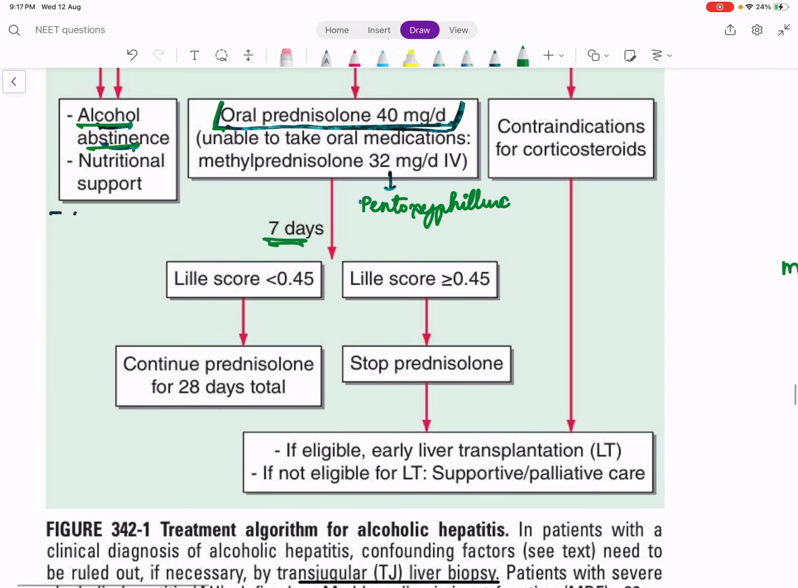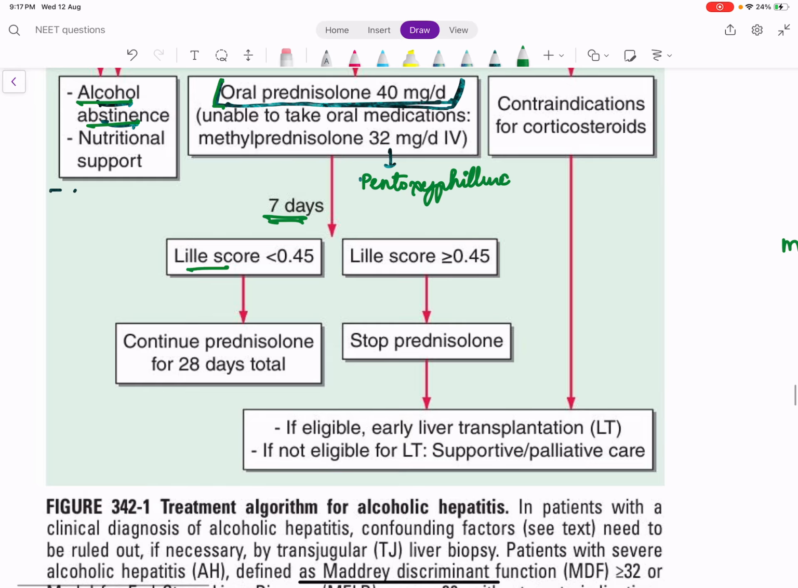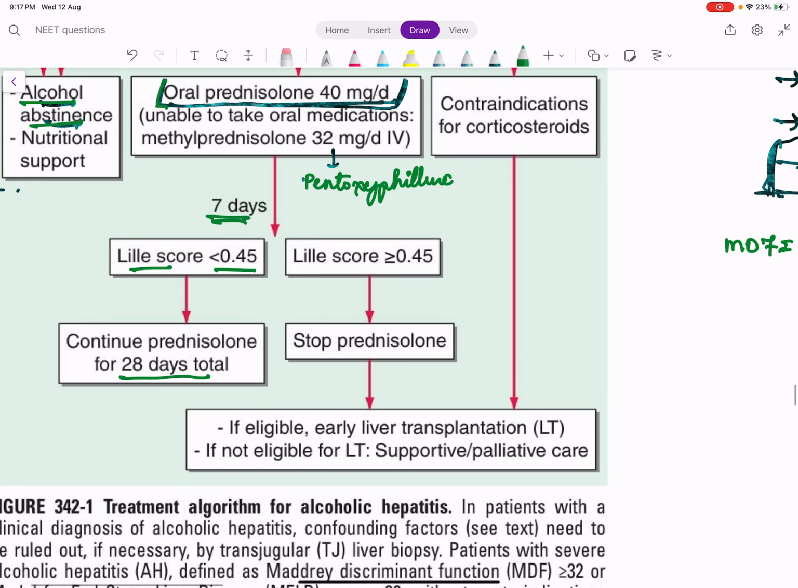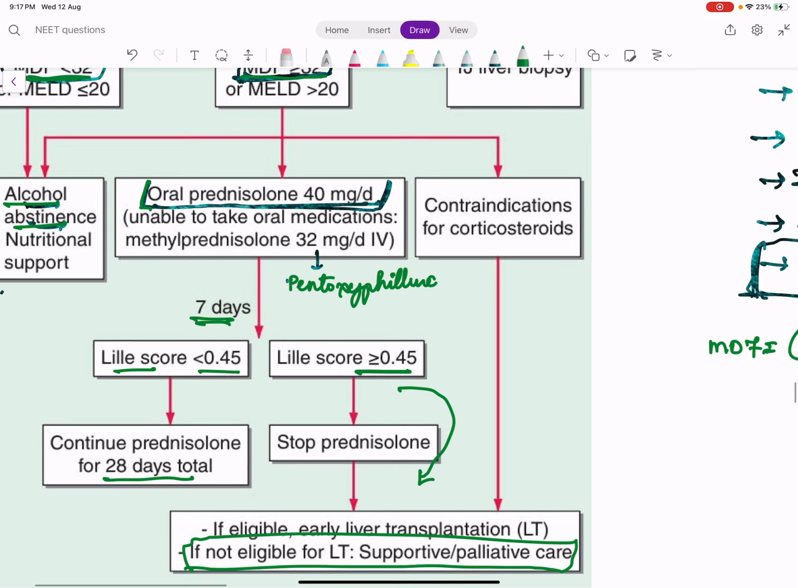After 7 days, we have to calculate another score called the Lille score. If the Lille score is less than 0.45, we can continue prednisolone for 28 days. If the Lille score is more than 0.45, we have to stop prednisolone. And finally, you should go for only liver transplant. So liver transplant is the final supportive care for most of the severe liver diseases.